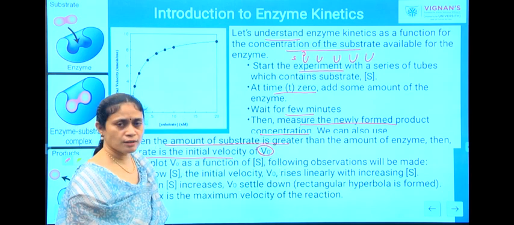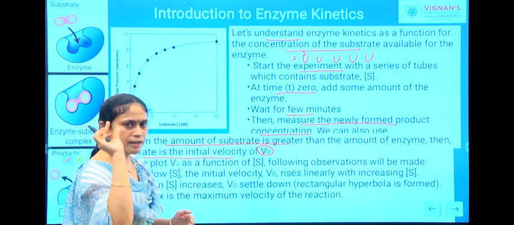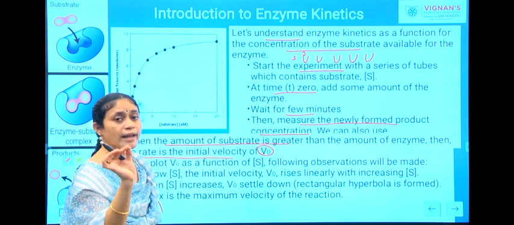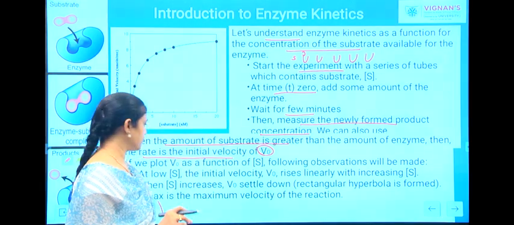This is the case when the reaction starts, during the initial period of the reaction.